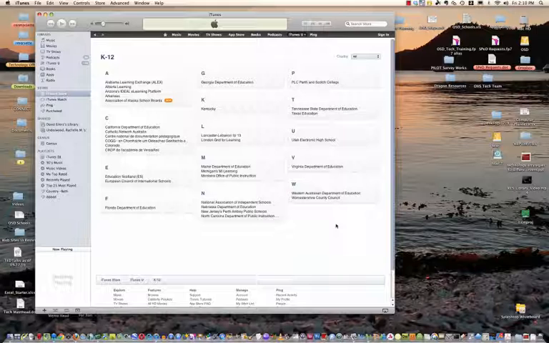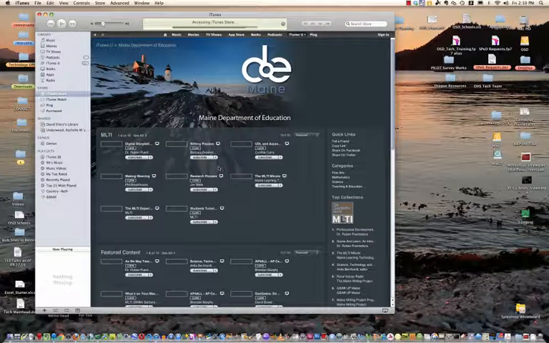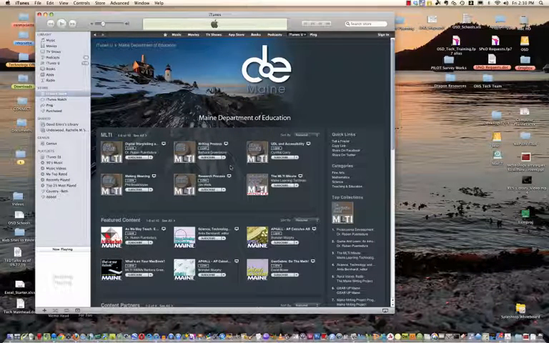I got a chance to see the page yesterday, and it's fully developed, and it's going to be a great resource for all of us once it becomes live, which is slated for February 1st. And we'll give you some heads up in the newsletter before that happens, but this is where you'll find it. So as an example, if we go to the Maine Department of Education, it's going to give you a sense of what the Washington State Department of Education site will look like.